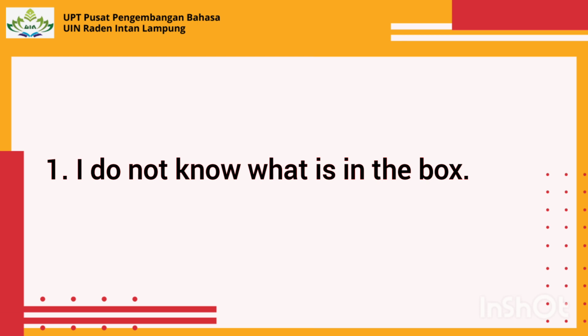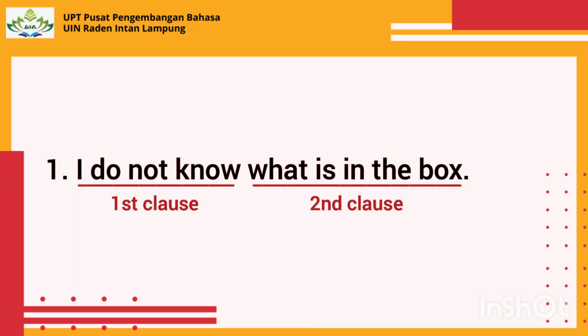Number 1. I do not know what is in the box. In this example, there are two clauses: I do not know, and what is in the box. These two clauses are joined by the connector what. It is important to understand that in this sentence, the word what serves two functions. It is both the subject of the verb is and the connector that joins the two clauses.